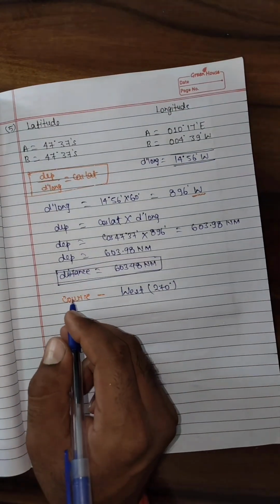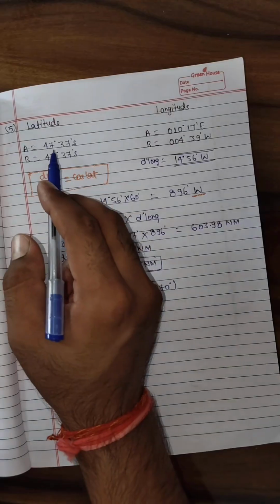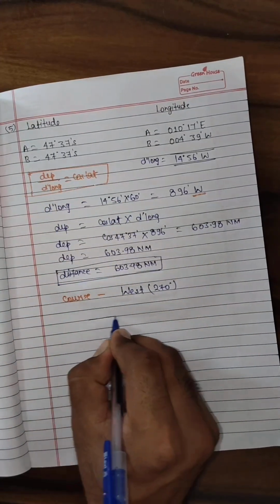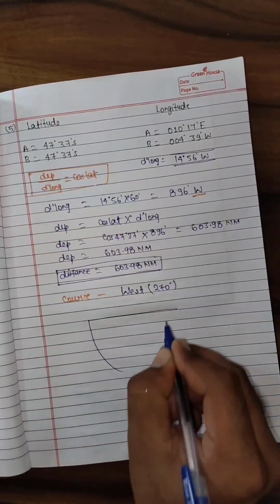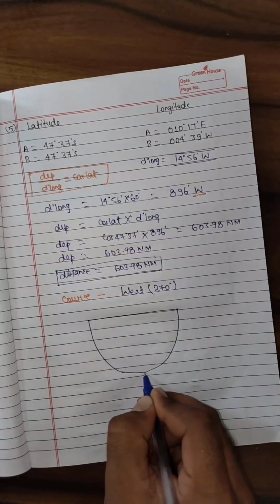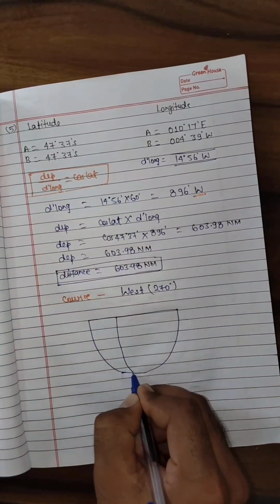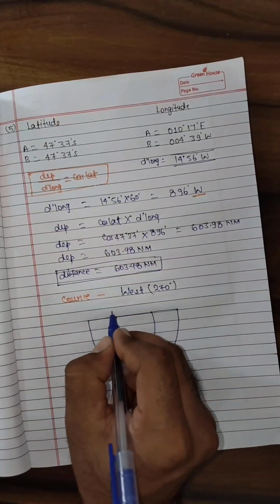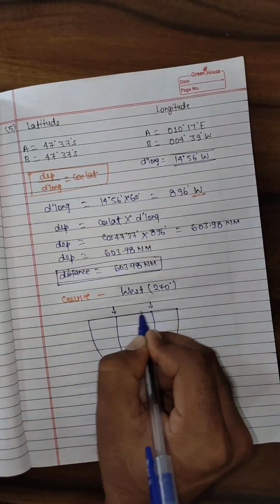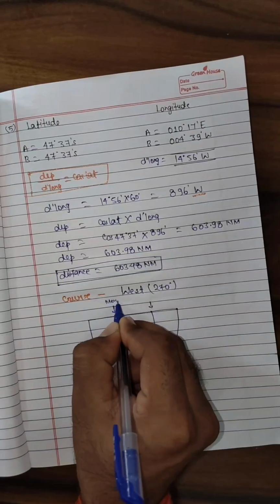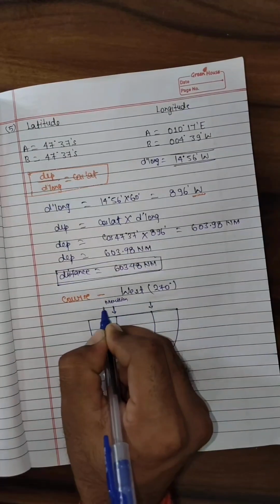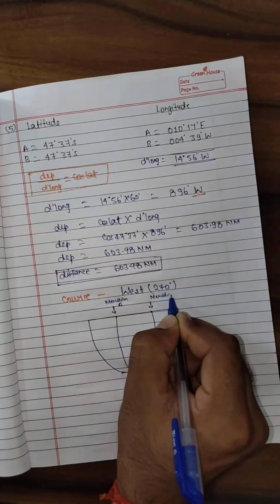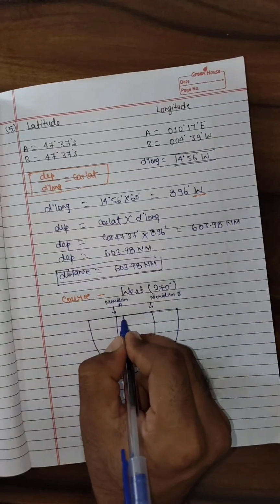And if you have to draw the diagram, so just look into the latitude. This one is your southern hemisphere, so just make the diagram of southern hemisphere, this one. Okay, this is your meridian. This one is your meridian of A, this one is your meridian of B. This is your d long.